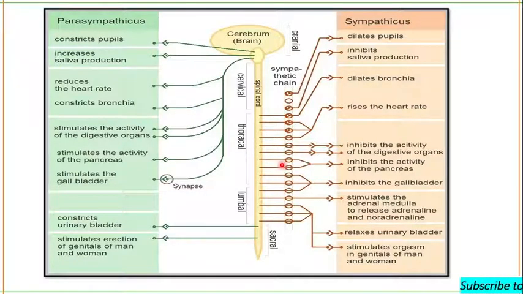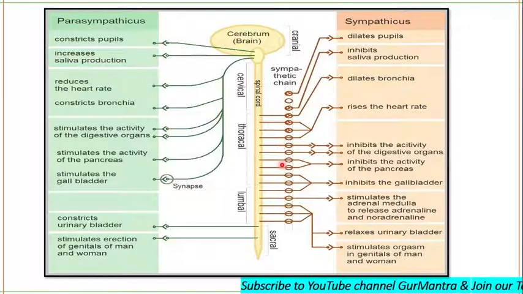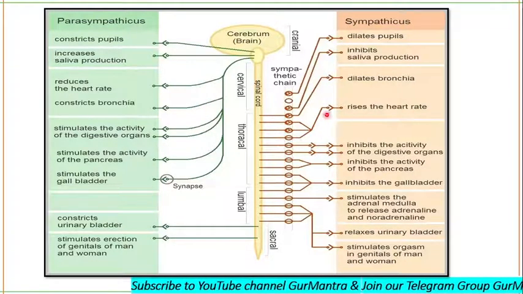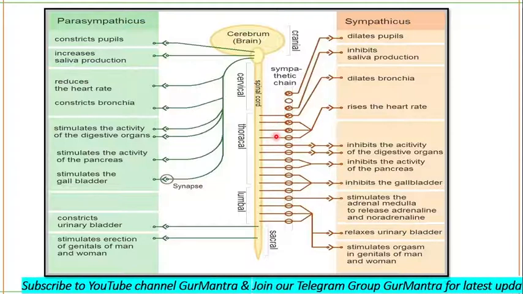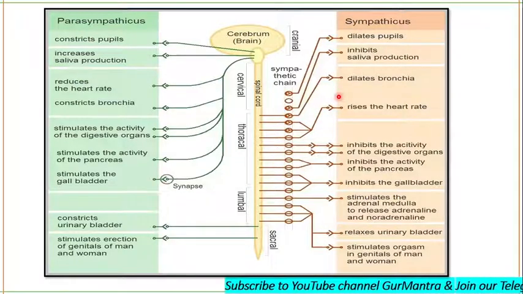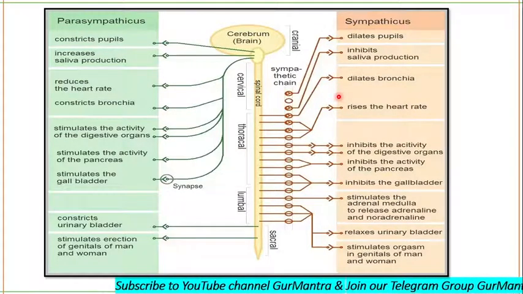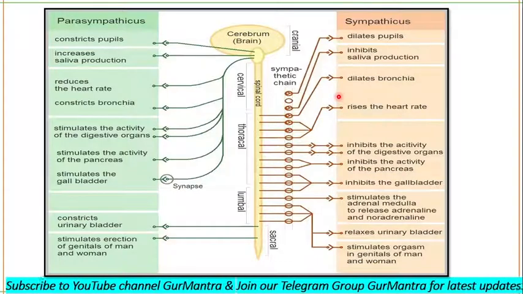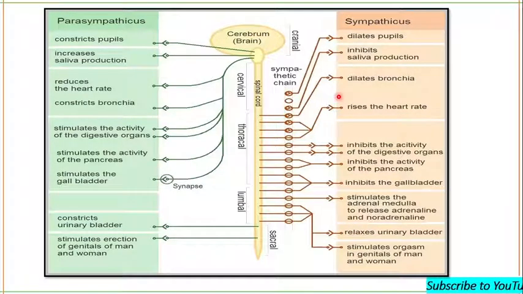Some things are common to both systems: they have common structural features, consisting of a pre-ganglionic neuron, a ganglion, and then a post-ganglionic neuron. But they differ in the position of the pre-ganglionic and post-ganglionic neurons.